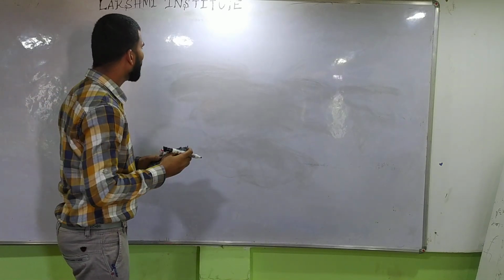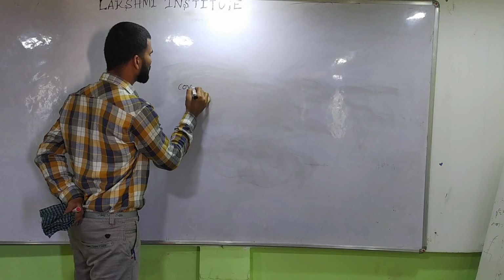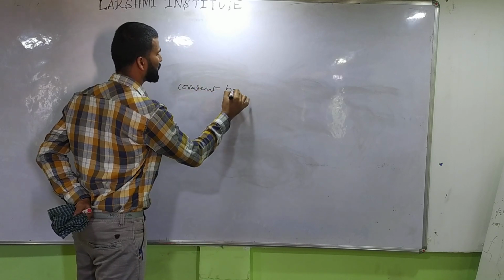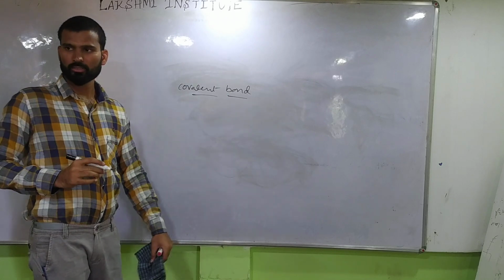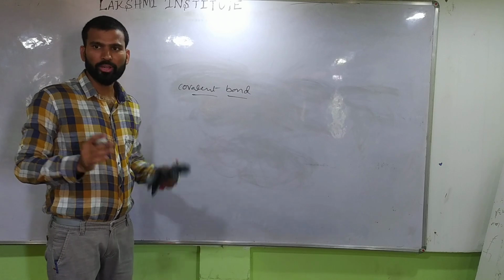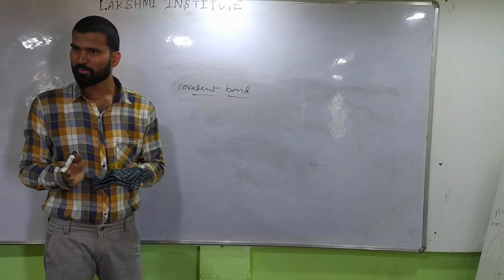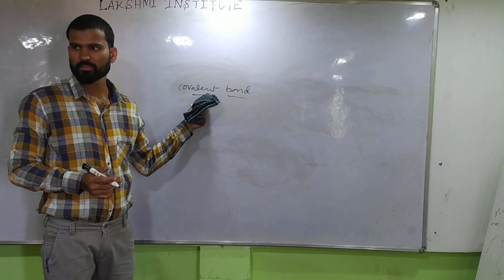Now I'm going to discuss the covalent bond. What is a covalent bond? I told you that ionic bonds occur between metals and non-metals. So how does a covalent bond occur?